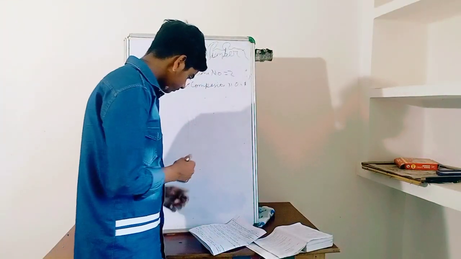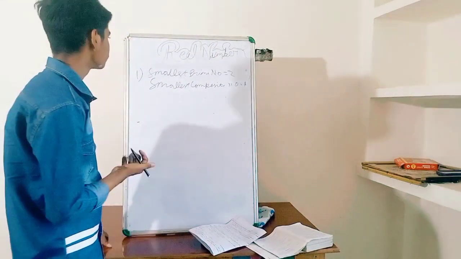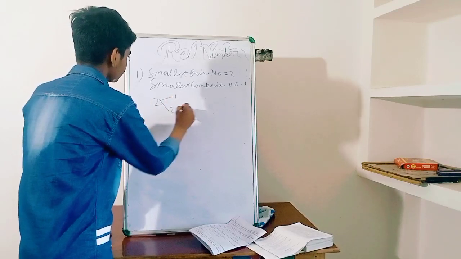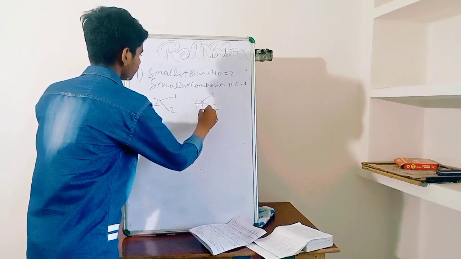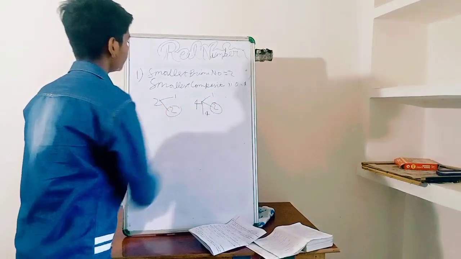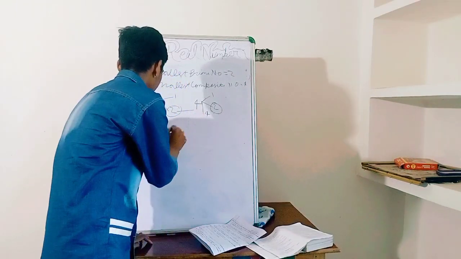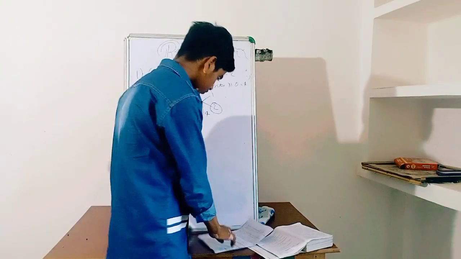We have to find the HCF of these. So 2 is 1 times 2, and 4 is 1 times 2 times 2. 2 is common in both, so 2 will be the HCF. HCF equal to 2.